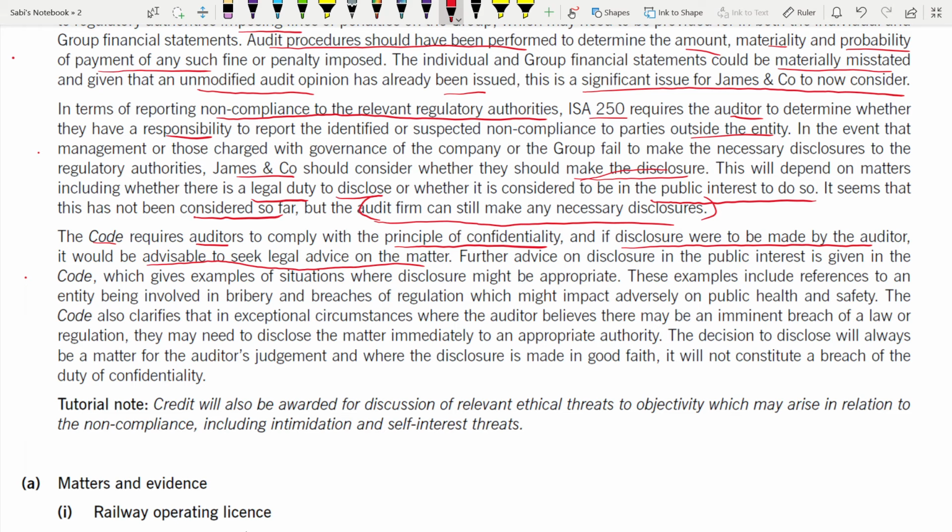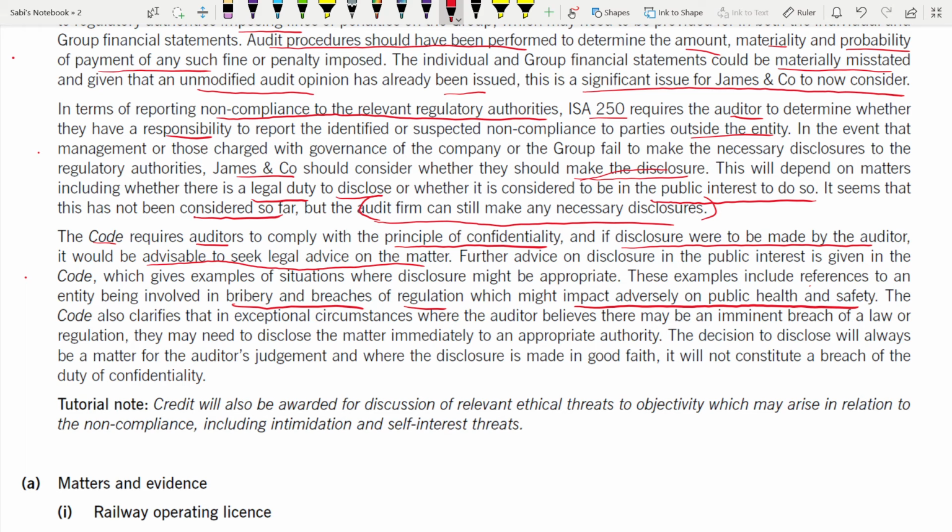Further advice on disclosure in the public interest is given in the code, which gives examples of situations where disclosures might be appropriate. What are those examples? References to an entity being involved, for example, in bribery or money laundering. In that case, you have the right to disclose it, right? For example, bribery or breaches of regulation which might impact adversely on public health and safety.